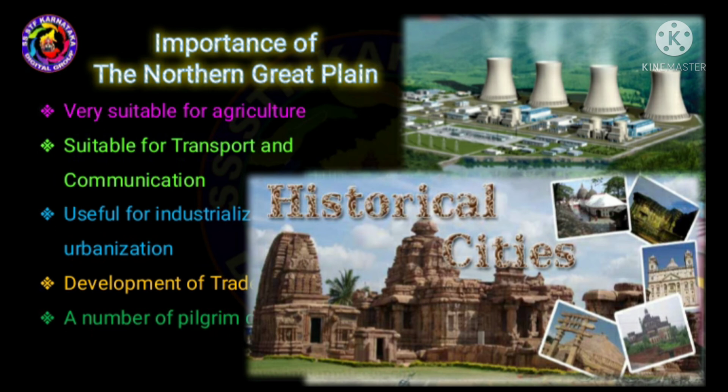These plains are very much suitable for irrigation and also agriculture because it has perennial rivers. Perennial rivers means what? Rivers are always full of water, and even the soil is fertile, that is alluvial soil is found here, and it even supports a good network of roads, railways, that is it's good for transportation and also means of communication.